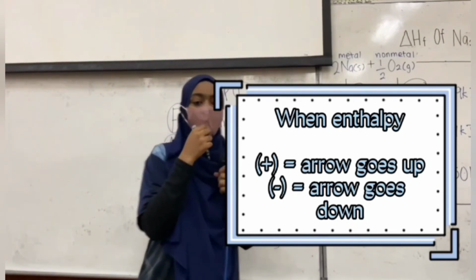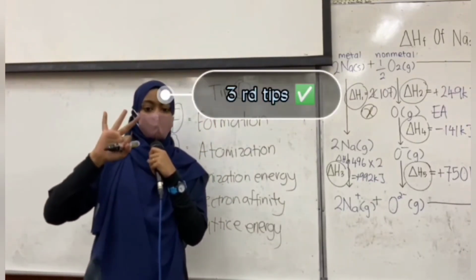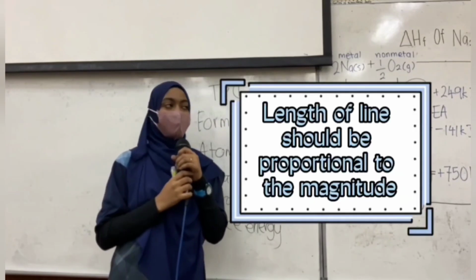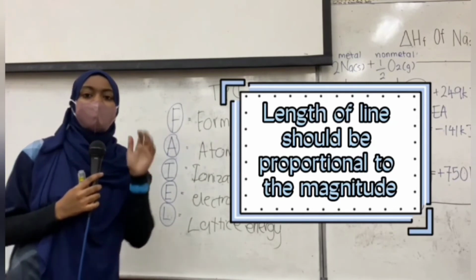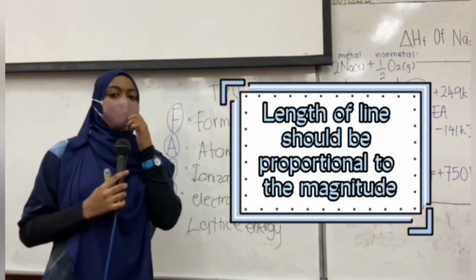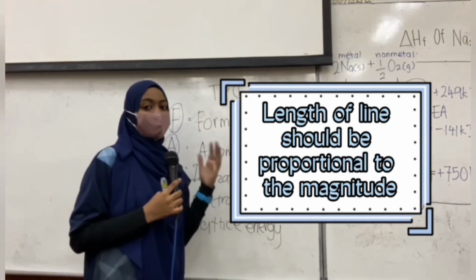Okay? So the third tip is, when you want to draw the arrow, you have to make sure your arrow is proportional to the magnitude.